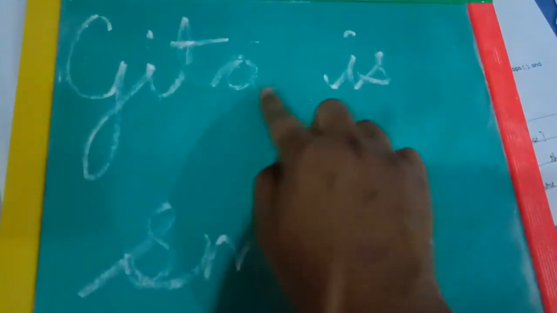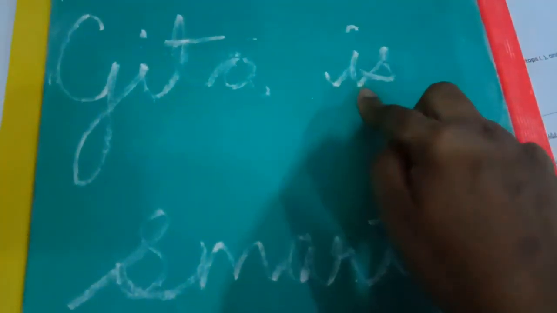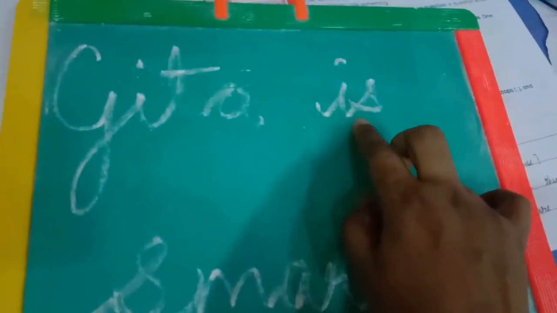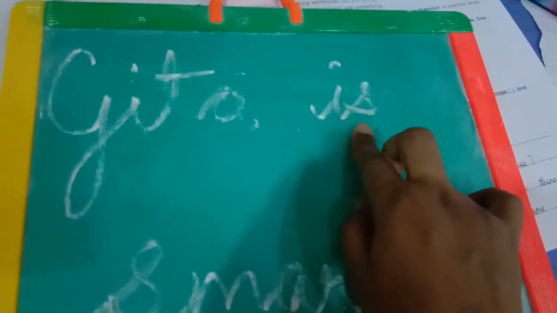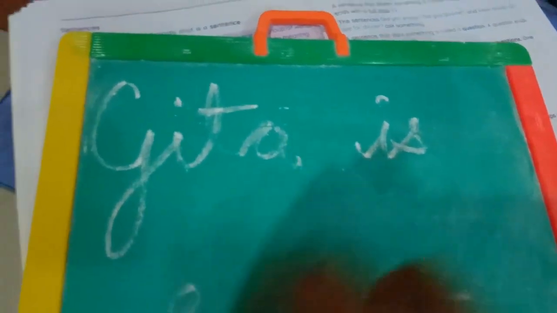Now look at this sentence. Geeta is smart. Now, is actually a kind of action word. It is not the action word, but it is a kind of action word.